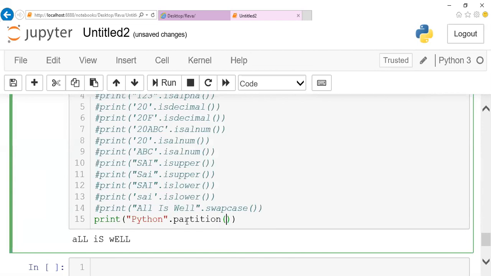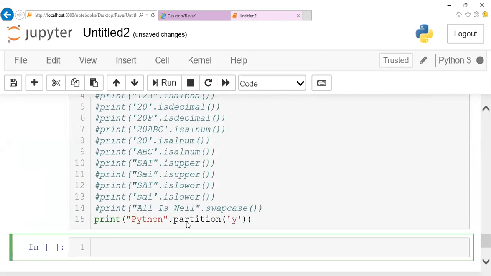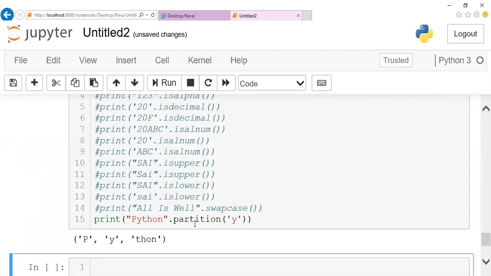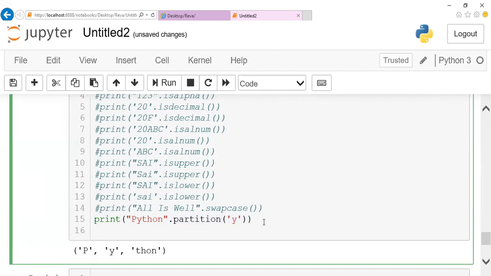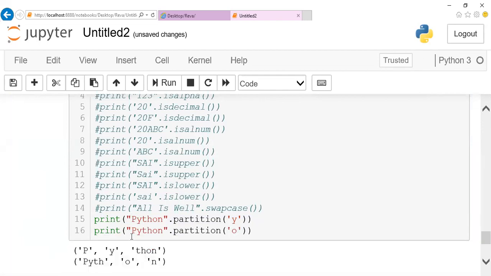If you want to partition based on y, it will partition based on y. If you are partitioning based on any character, it will partition based on that particular character. Based on o, the data will be partitioned.